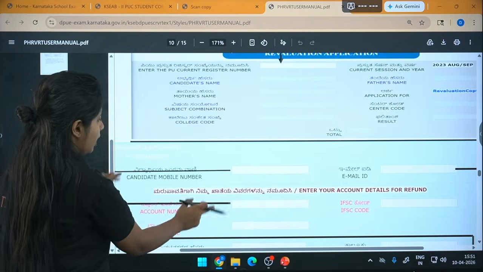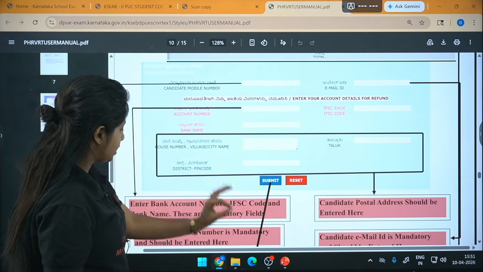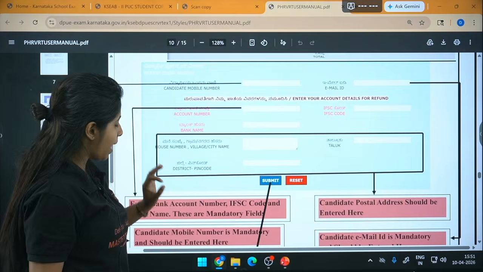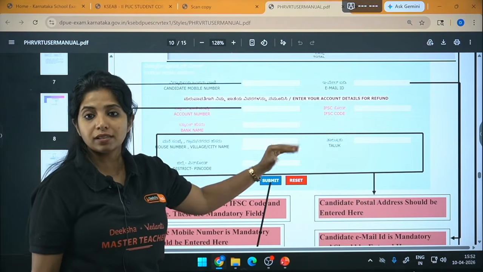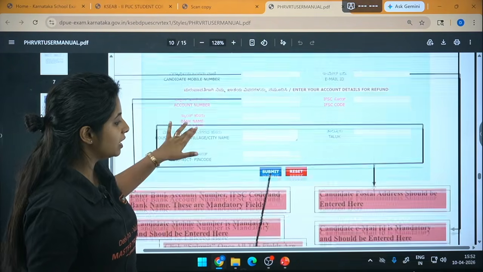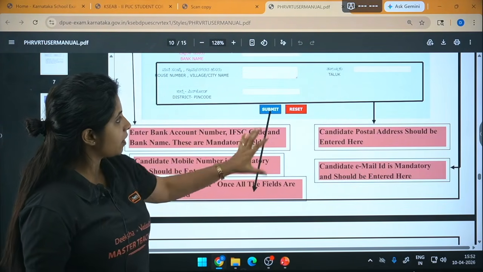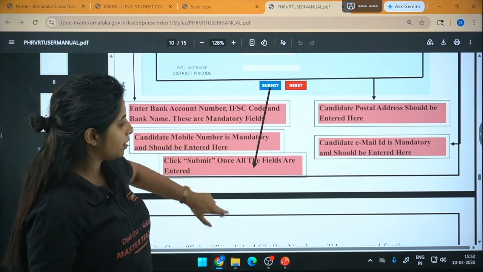Fill in your mobile number as well as email ID, and here it is clearly mentioned it is mandatory. Also your bank account number, IFSC code and bank name, all these particular things are also mandatory. You have to fill them, so don't miss it out. Do that, and finally click on the submit button.